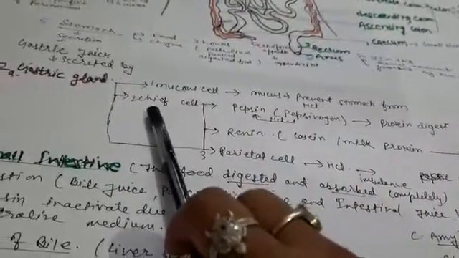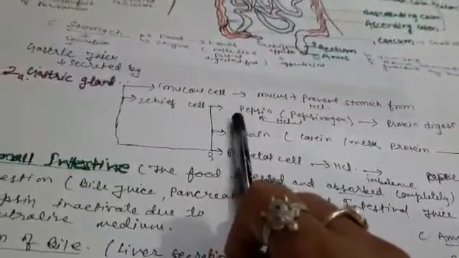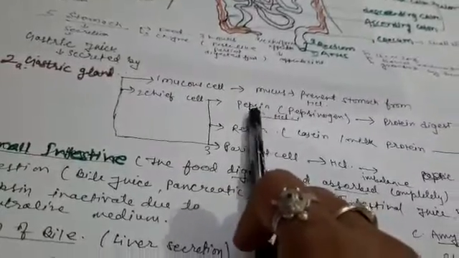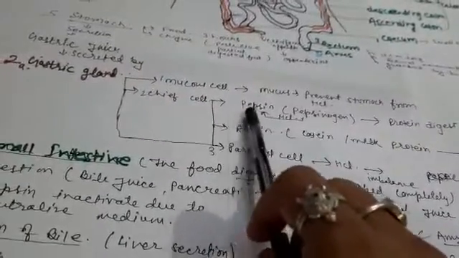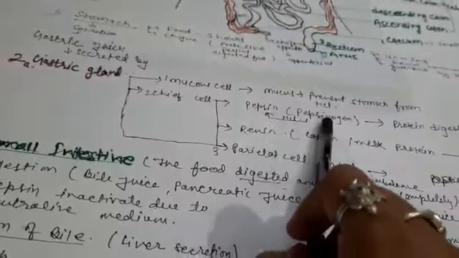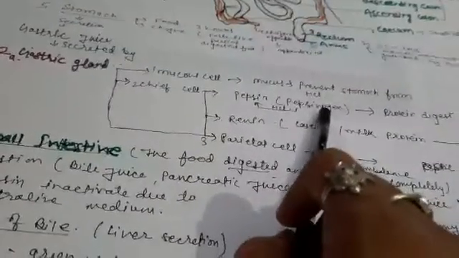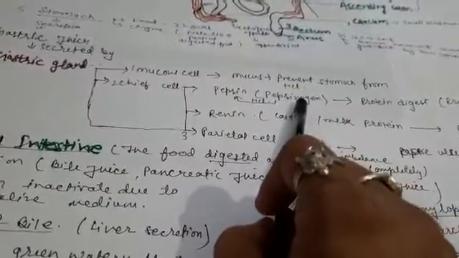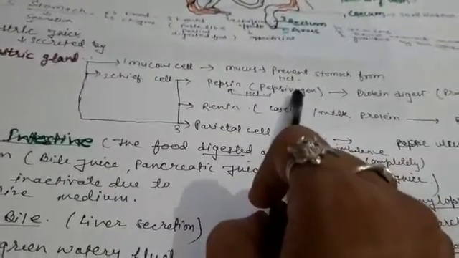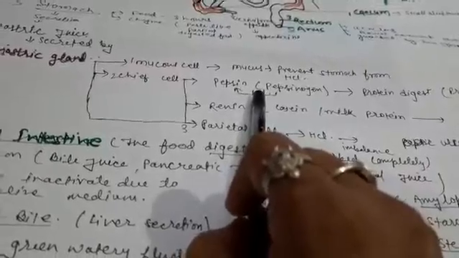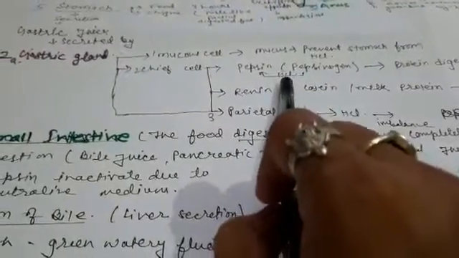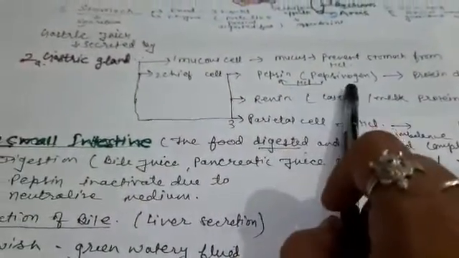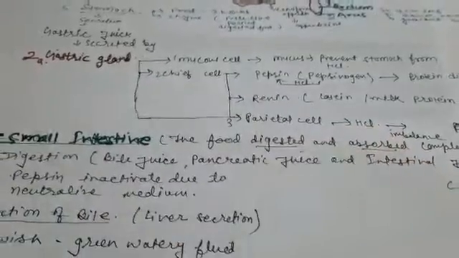Chief cell secretes an enzyme known as pepsinogen, which is secreted in inactive form. That means when this enzyme is secreted, it is inactive, and because of the HCl present in the gastric juice, HCl converts the pepsinogen into pepsin.